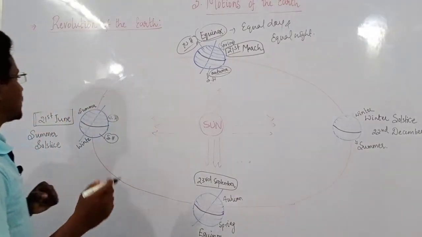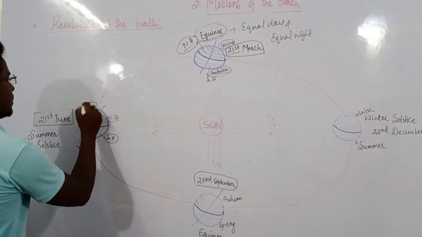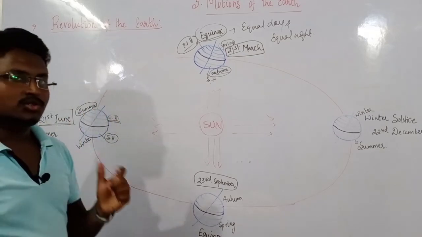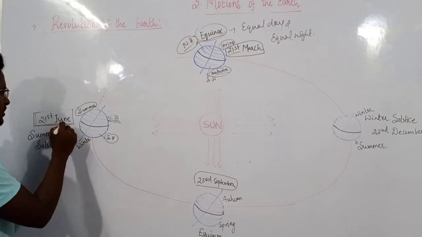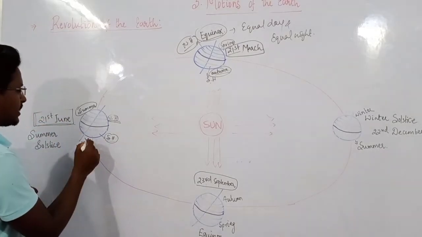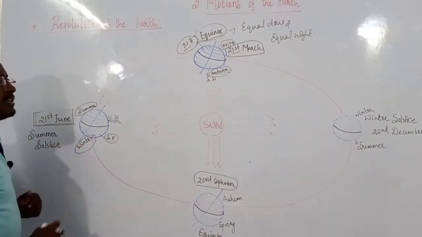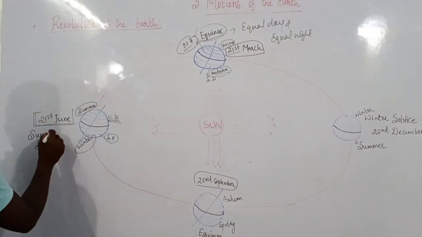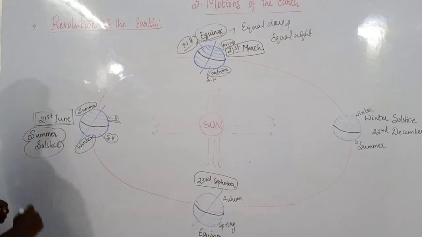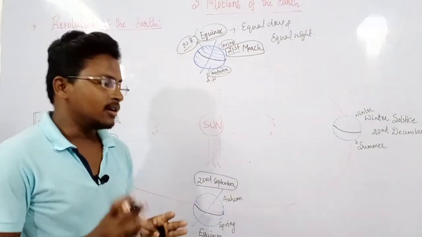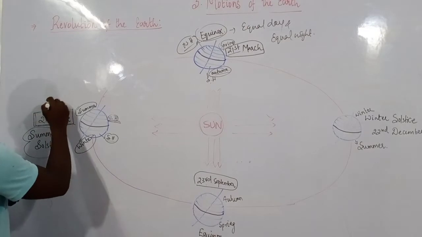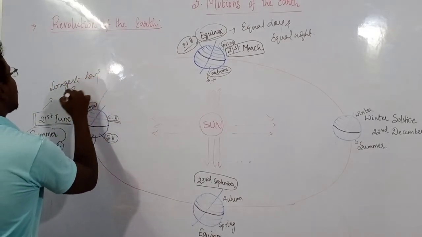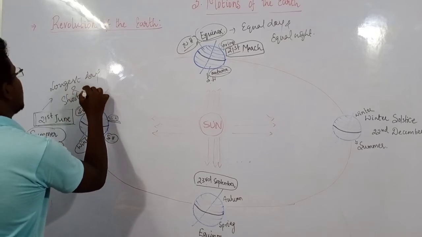Because of this, you can observe summer season in the northern hemisphere during this time on 21st of June, and on this same day in the southern hemisphere we experience winter season, and that is why we call this 21st June the summer solstice. That means on this particular day we experience the longest day and shortest night.